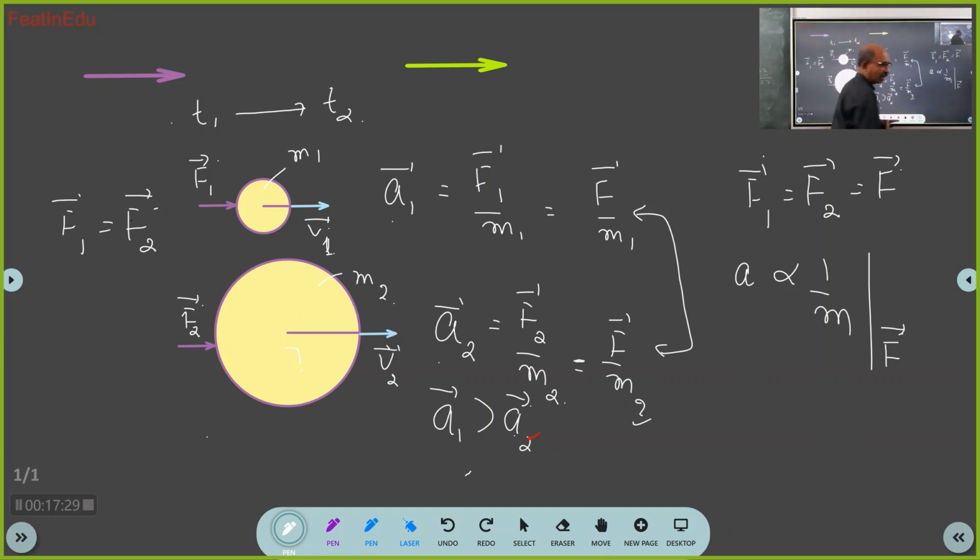So I am using the inverse relation. And what is the symbol I am using? I am drawing a big line and saying F bar. Means what? For the same force. That is, force is constant. See here, in both the cases, force is the same. Only difference is mass is changing. And therefore, acceleration becomes inversely proportional to mass. Got it? You have any question, any doubt?